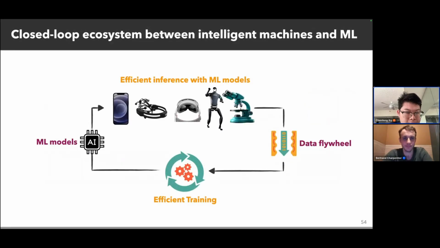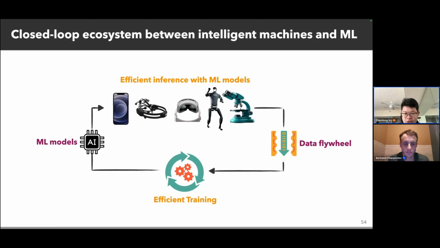What that means is that we could build a closed-loop ecosystem between the intelligent machines and the machine learning models. For example, after we make the machine learning models more efficient, we can deploy them on our intelligent machines, like our phone, robots, and AI headsets. This generates new data based on our daily activities, and this new data could further be utilized to train these models to make them more powerful. Powerful machine learning models enable powerful intelligent machines.